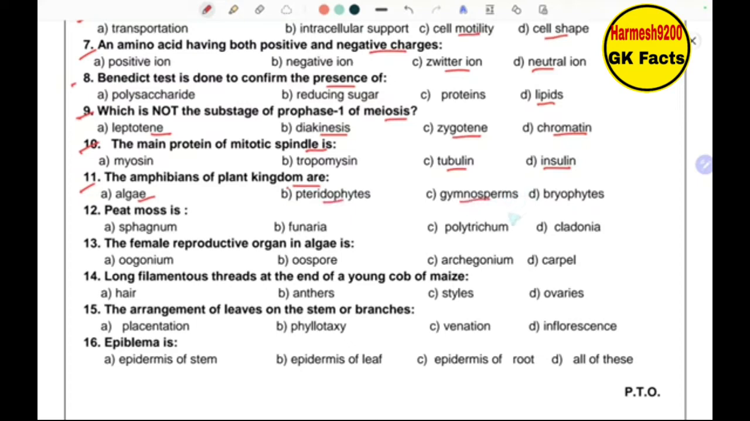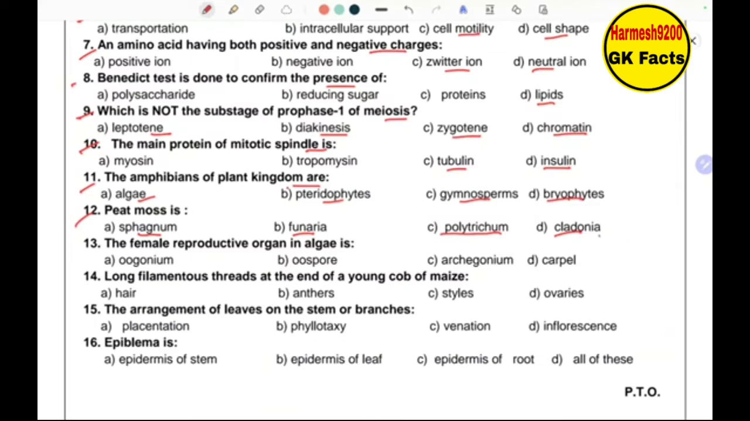pteridophytes, gymnosperms. Next, bryophytes. Next, peat moss is Sphagnum, Funaria, Polytrichum and